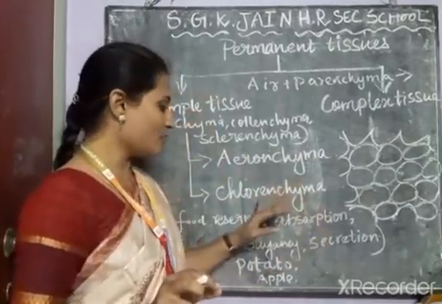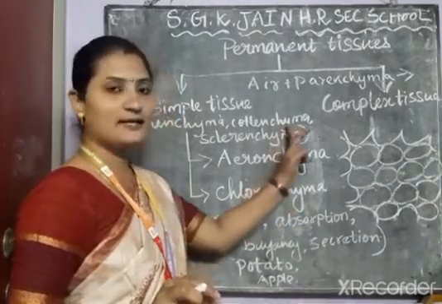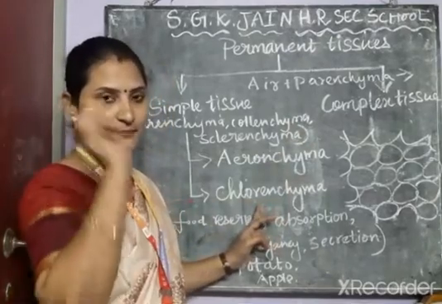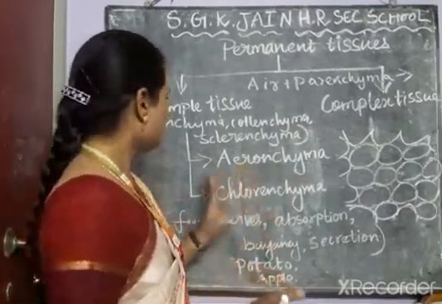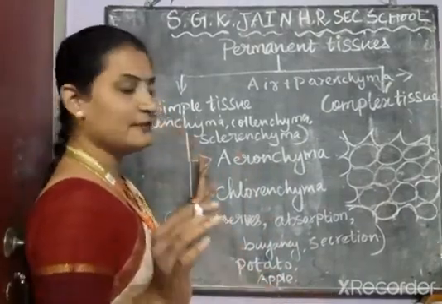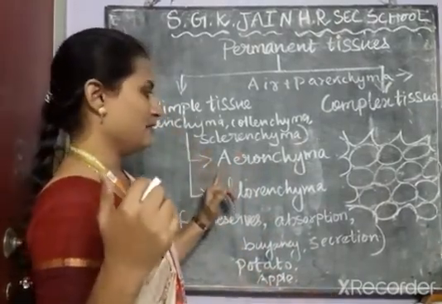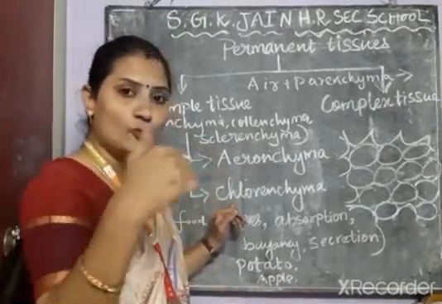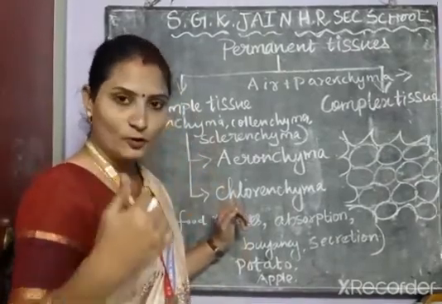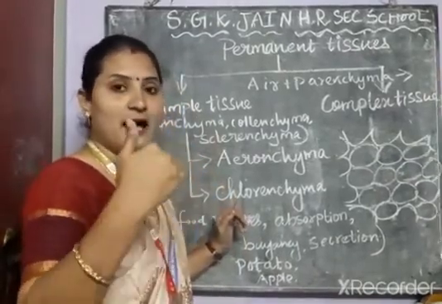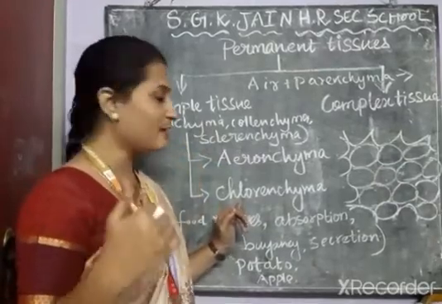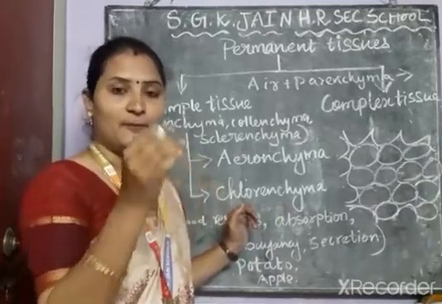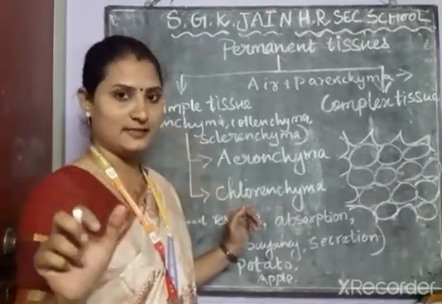But this chlorenchyma is different from collenchyma. Collenchyma is different and chlorenchyma is different, so keep this in your mind. The parenchyma is further classified into two types: aerenchyma and chlorenchyma. What is the role of chloroplast? Due to the chloroplast, which has a high concentration of chlorophyll, the plants can prepare their food by their own. That process is named photosynthesis.